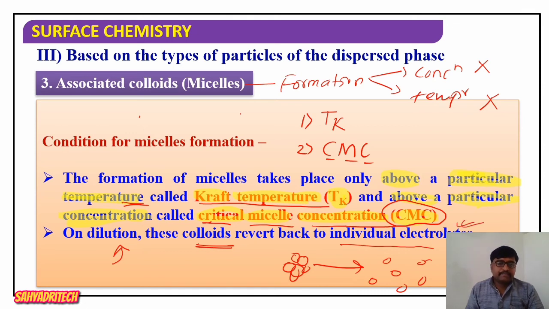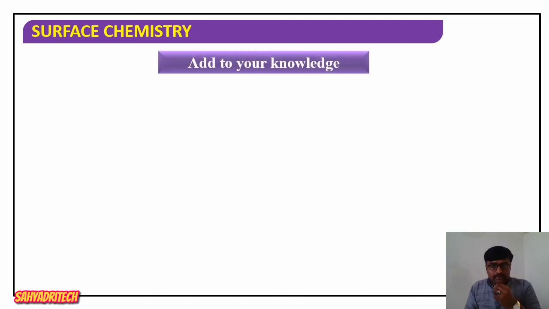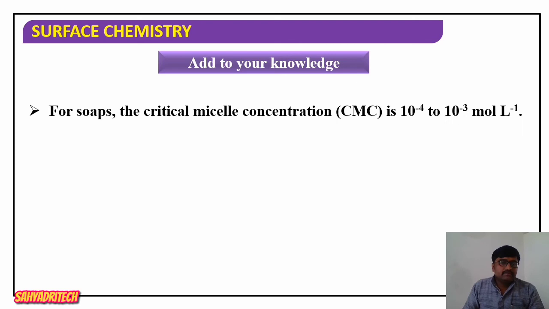Now, if I consider soaps, generally for soaps, the CMC, the critical micelle concentration, what is the range? 10 raised to minus 4 to 10 raised to minus 3 moles per liter, meaning molar concentration. So what is the CMC for soaps? It is 10 raised to minus 4 molar to 10 raised to minus 3 molar. Please remember the concentration range.